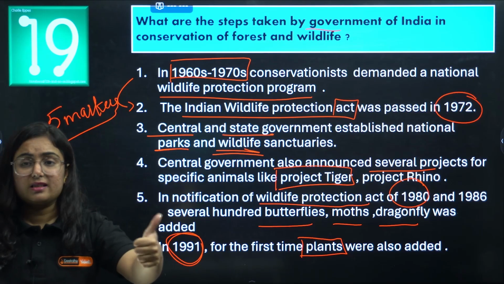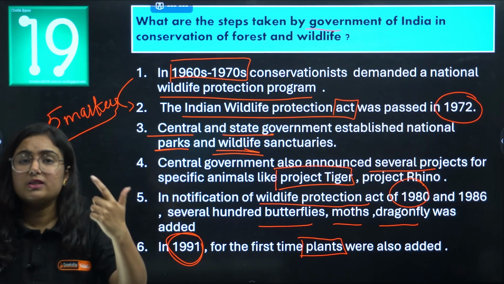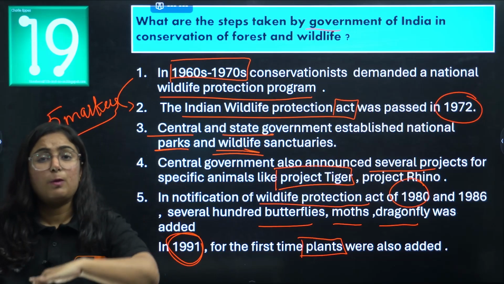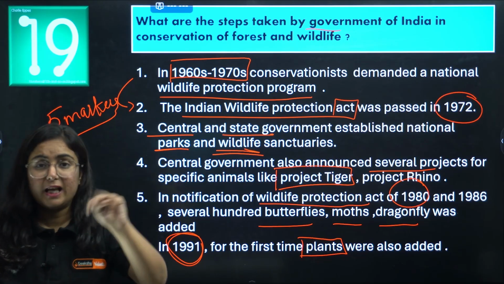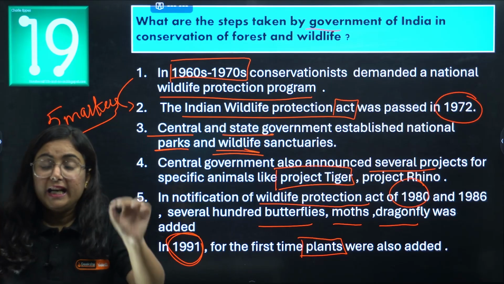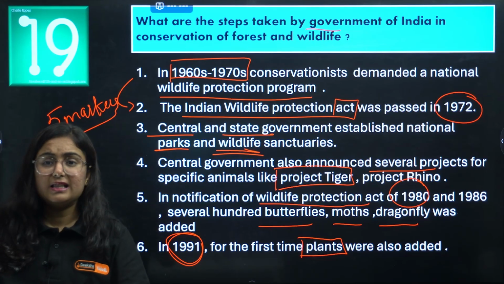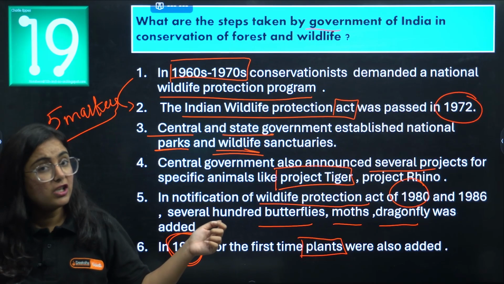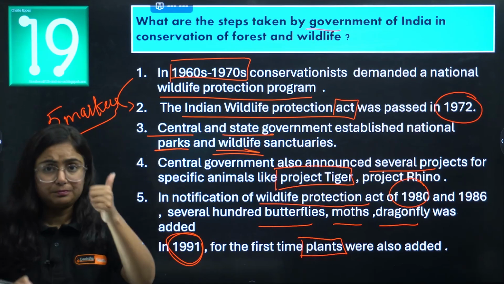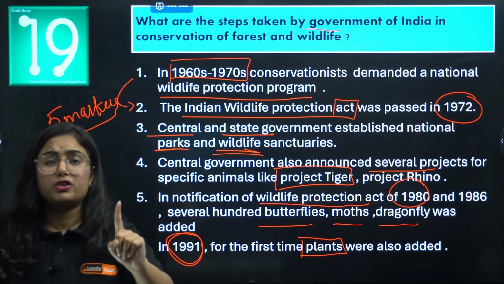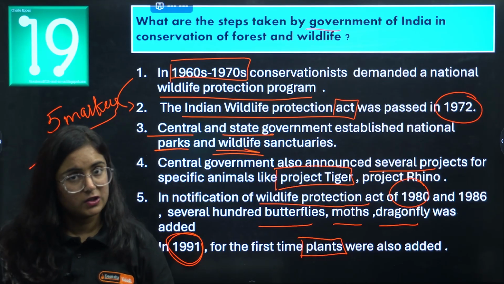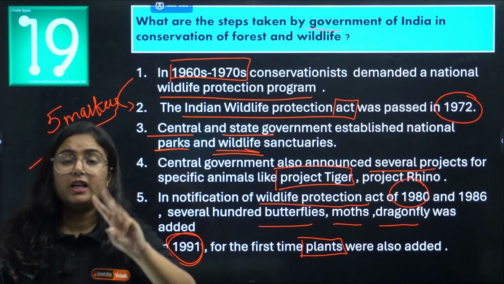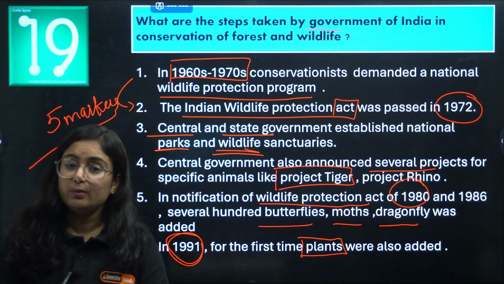Now in the 1960s and 1970s, there were several activists that demanded a wildlife protection program. In response to this, in the year 1972, second point, the government presented what? Indian Wildlife Protection Act. Under this act, there were also plans that the central government and state government will form national parks and wildlife sanctuaries. Now, see, the first important point, the keyword is role of activists. Okay, second one is Indian Wildlife Protection Act 1972. Third is establishment of national parks and wildlife sanctuaries.